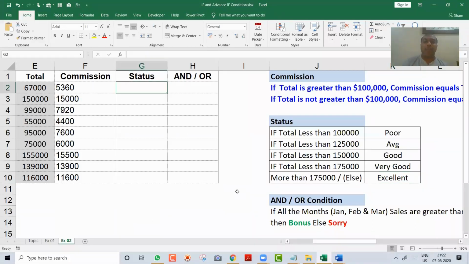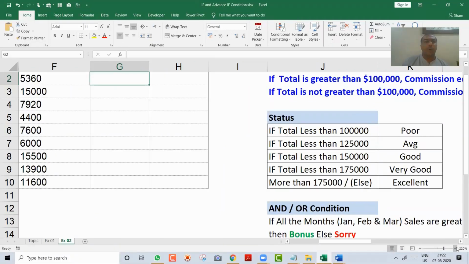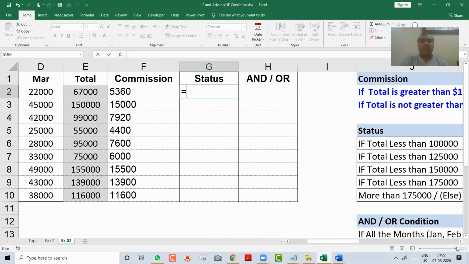Let's go ahead. Pay attention. You will love this. So I will come over here, friends, and I will say equal, and I will say if. Remember, we are going to write 5 ifs now. You will love it. I say if this total E2 is less than, where is less than on your keyboard? Shift and comma, shift and dot, which is after M. So that is your greater than and less than key on your keyboard, remember.